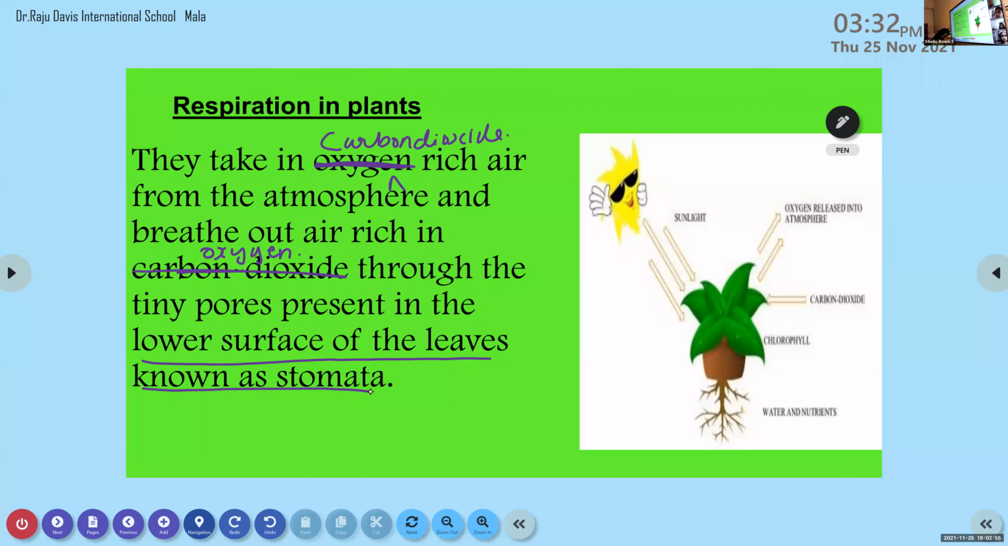What about the product formed as a result of this carbon dioxide? Is it carbon dioxide? Carbohydrate or glucose. Okay, carbohydrate. Carbohydrate plus oxygen are released out after the photosynthesis.